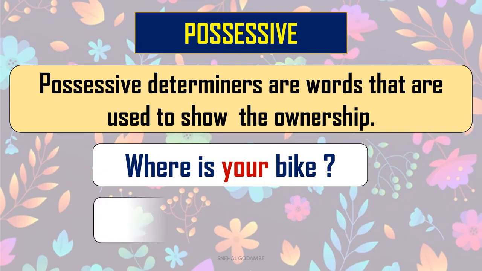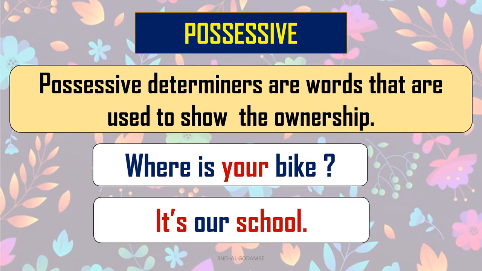We'll read one more sentence. It's our school. Here we are talking about the school. Whose school? Our school. So in this way it shows the possession of the school. It belongs to all of us. Such types of words or determiners are known as possessive determiners, which show you the ownership of that particular thing.